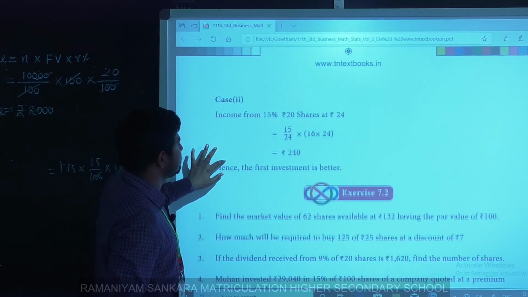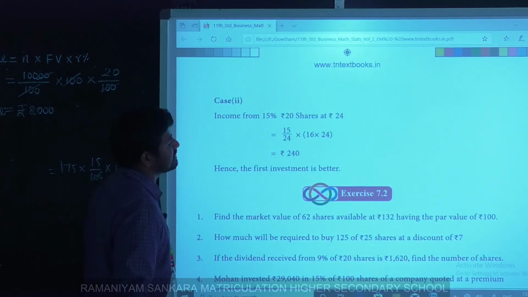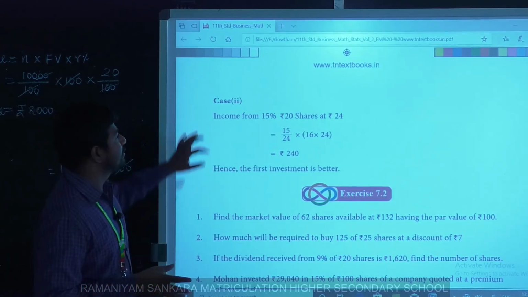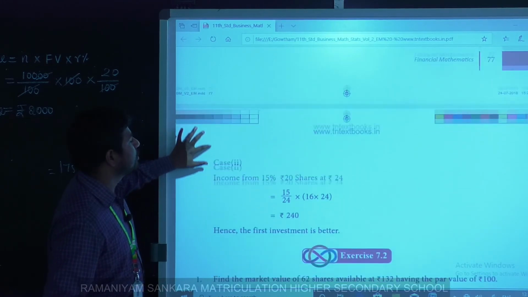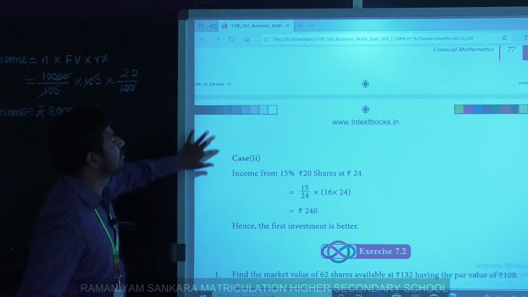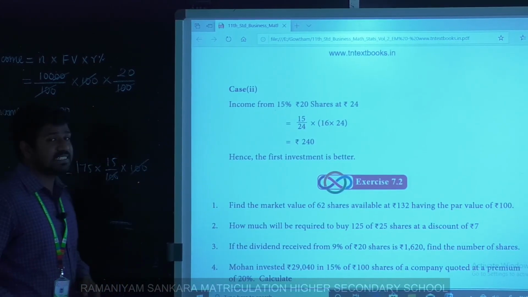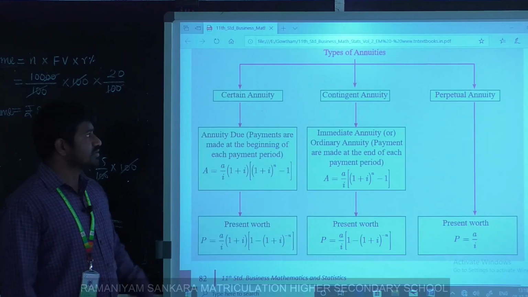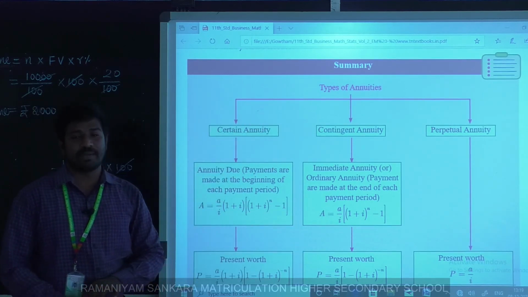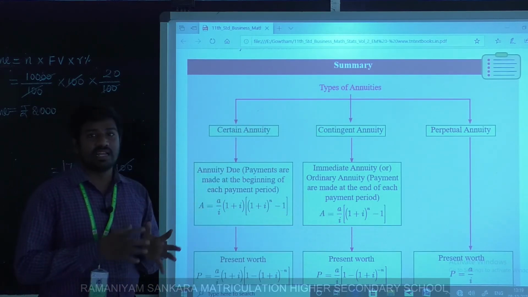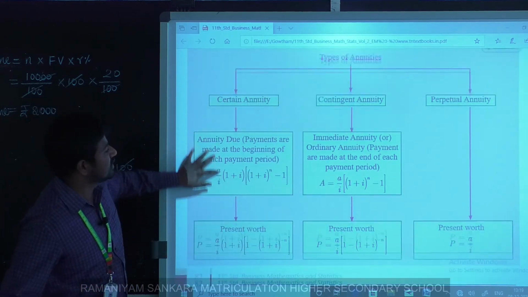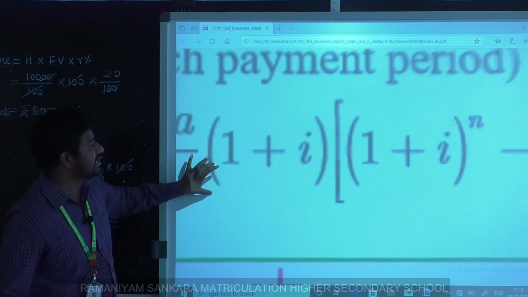Here 15 by 24 into 16 into 24, 24 cancels, 15 into 16 is 240. So you just compare both incomes, and whichever is higher is better. The first investment is higher, hence the first investment is better. Now you just read the summary from chapter 7, which is at the end of that chapter. You have to read it thoroughly, then only you will get a clear idea.